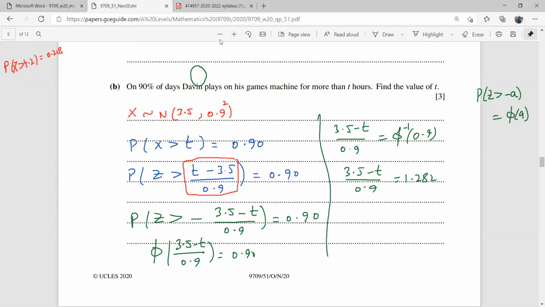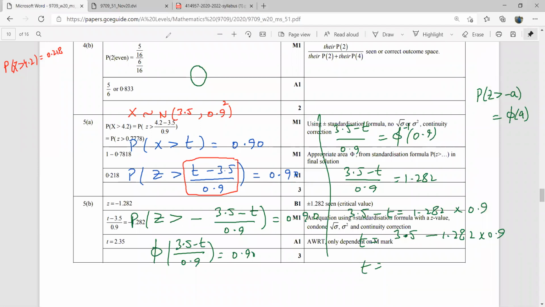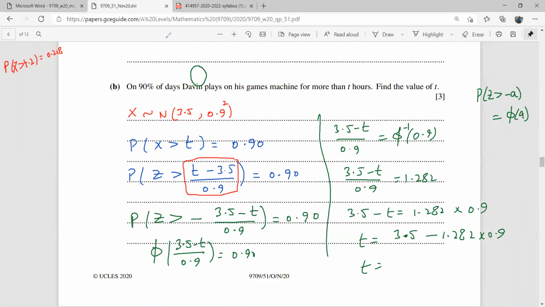So now using the calculator, you will have 3.5 minus t is 1.282 times 0.9, and your t is 3.5 minus 1.282 times 0.9, and this should be, I can see the answer from here, 2.35. This is the time, these many hours he is going to play. Okay, more than these many hours. This is your t over here.